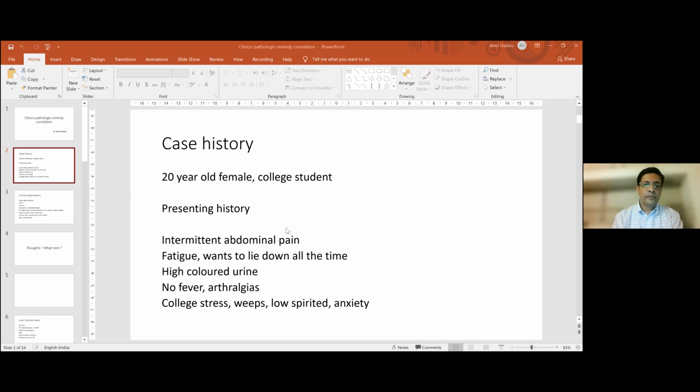Amit, you want them to put it on chat, or do you want them to unmute and talk to you? No, just unmute and speak. Let it be informal. Okay. So come on, some of the junior students, some of the interns, I know quite a few of you have joined today. Can you please start participating? It makes it much more interesting.